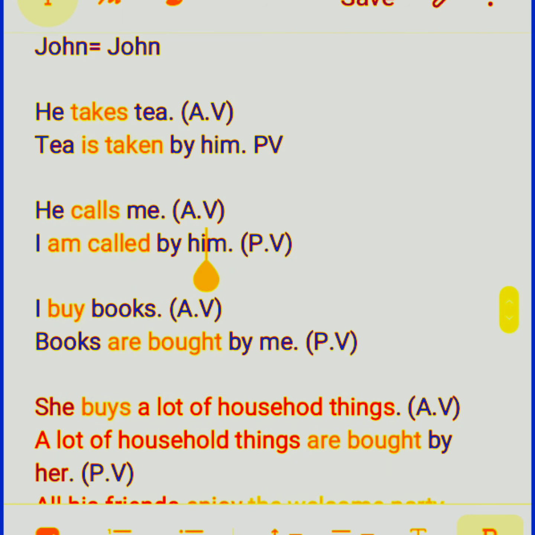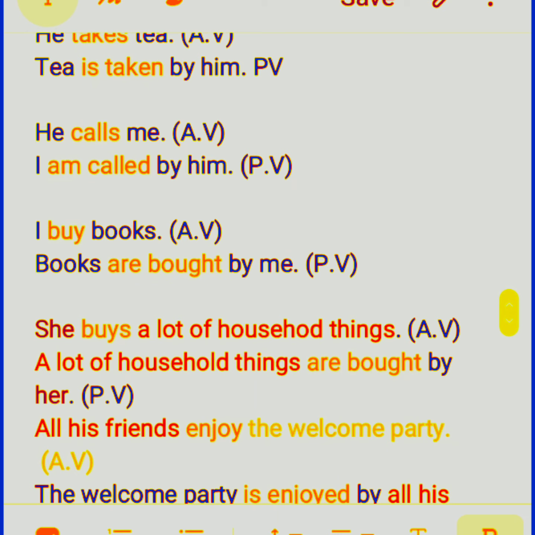Now look at this sentence, I buy books. Books are bought by me. So you must learn the forms of the verb, because here you have to use the third form of the verb in passive voice. So you must learn first, second, and third form of the verb, present, past, and past participle. She buys a lot of household things.